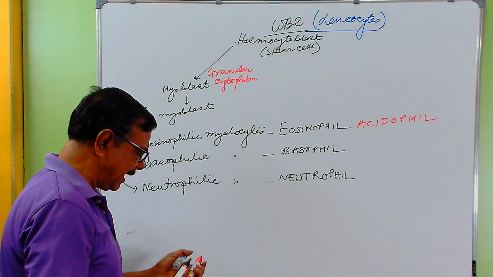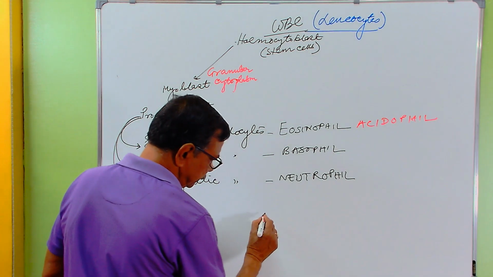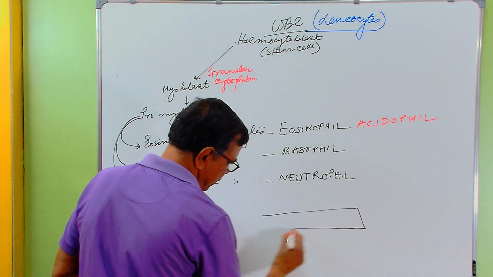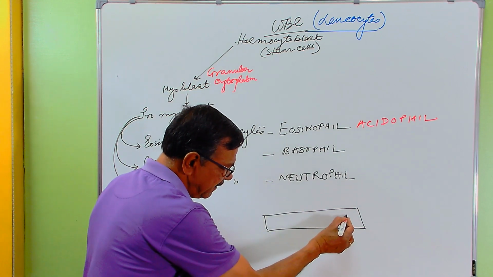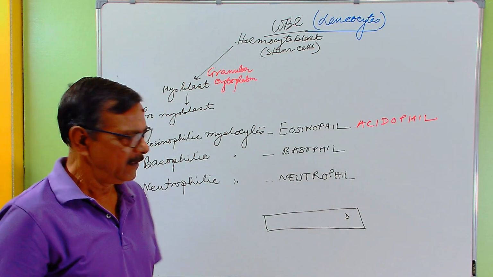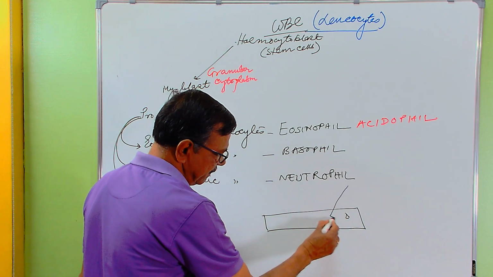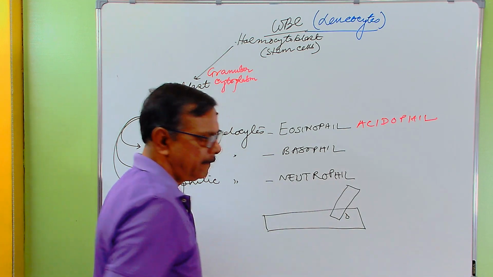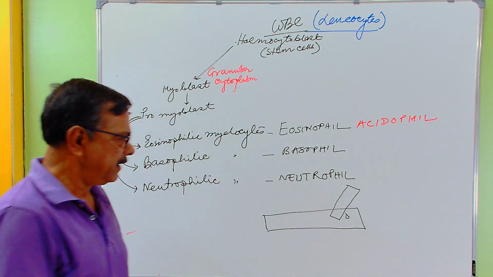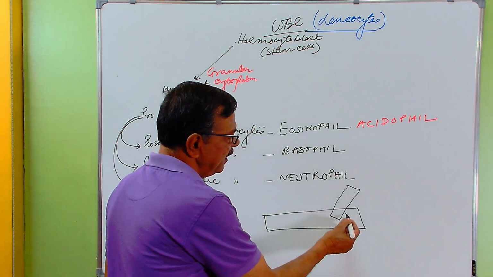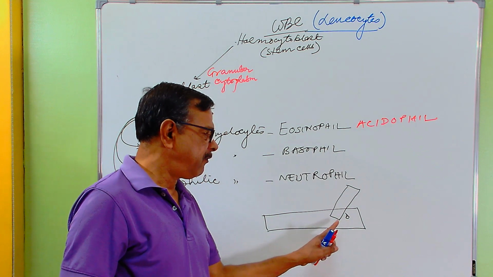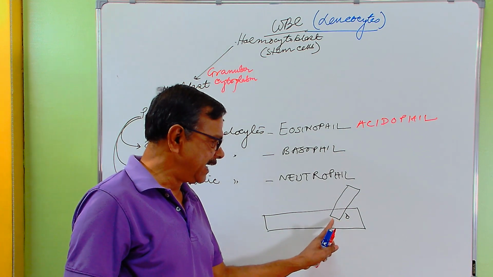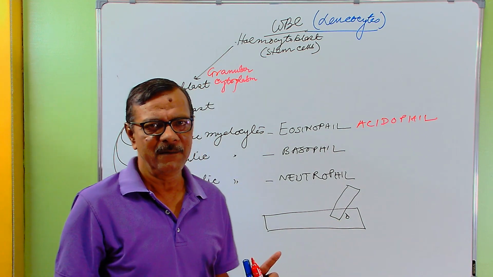Suppose we have taken a blood sample and put a drop of blood here, and put a slide here. In the laboratory, it is done in that way. The system is that the blood will follow the slide, but the slide will not follow the blood.